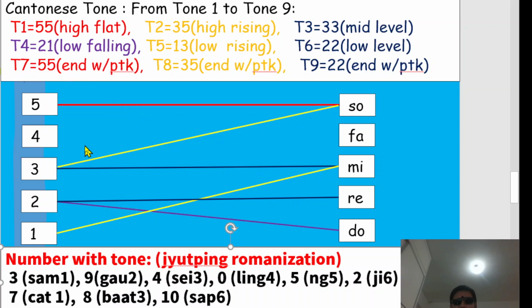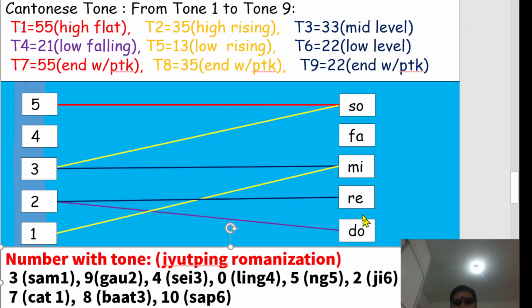So today we can see the picture in the middle. You imagine there is a 5 line here from 1 to 5, from low to high. The lowest one is equal to musical scale do, and then 2 is equal to re, 3 equal to mi, 4 equal to fa, 5 equal to so.